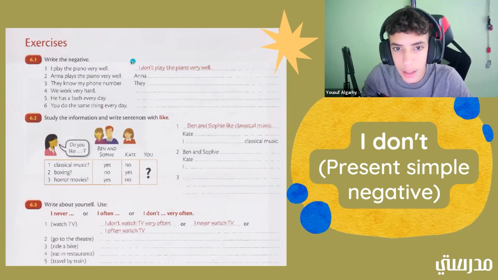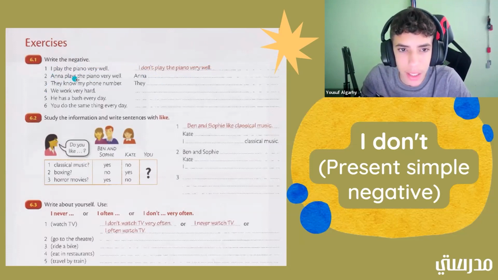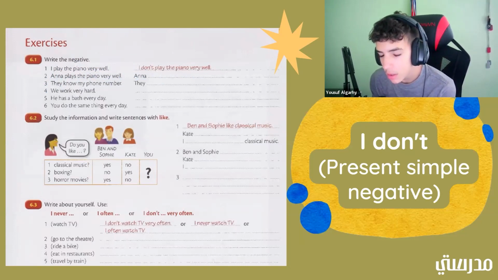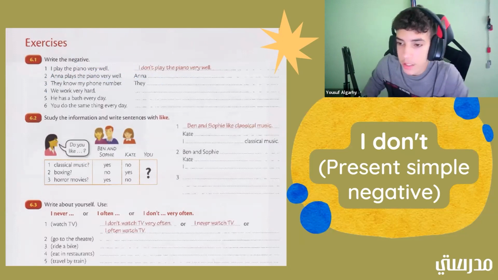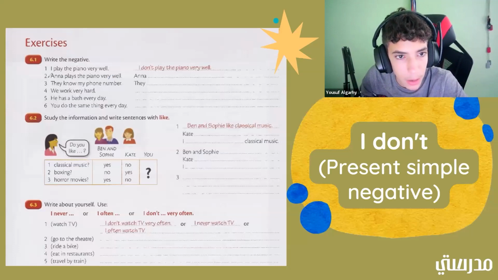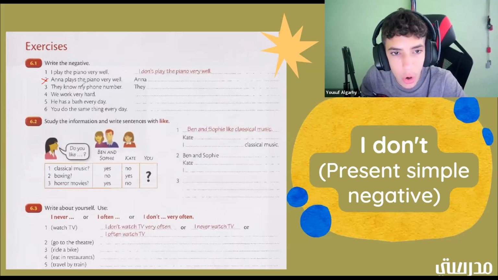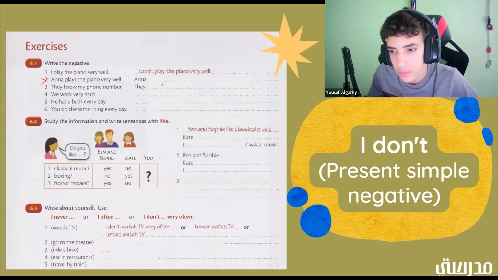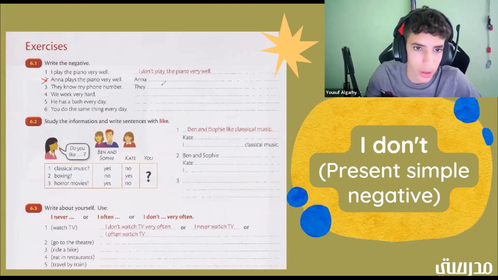Okay. The negative of that would be I don't play the piano very well. Okay. So if we have Anna plays the piano very well, what would be the negative? It wouldn't. Yes, good job. Anna doesn't play the piano very well. Okay. So Anna doesn't play the piano very well. Let's get an X on that. So now we have they know my phone number. What's the negative for that one? They don't know my phone number. All right, good job.